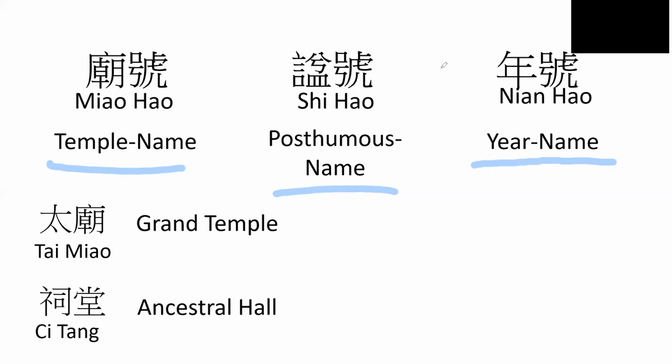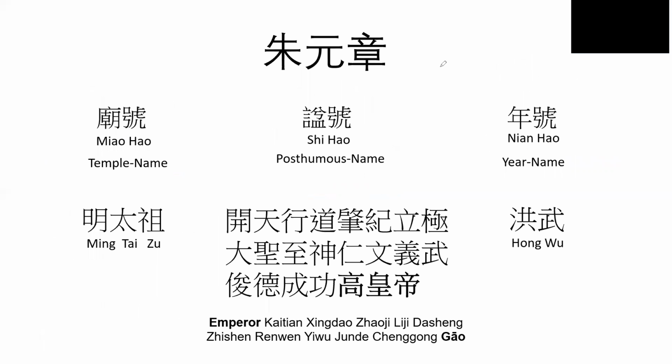So let's take a look specifically at Zhu Yuanzhang, whom we talked about last time, and his different names. He has the temple name of Ming Taizu, his posthumous name as 开天行道赵季立即大圣至神人文义武俊德成功高皇帝, and then his Nian Hao, or his era, is called Hong Wu.